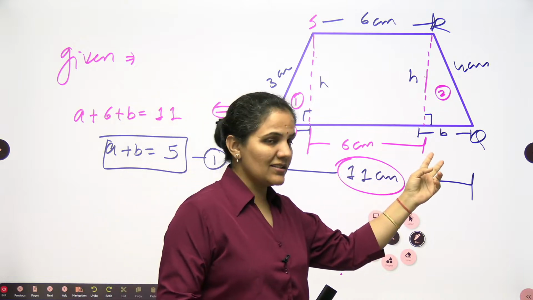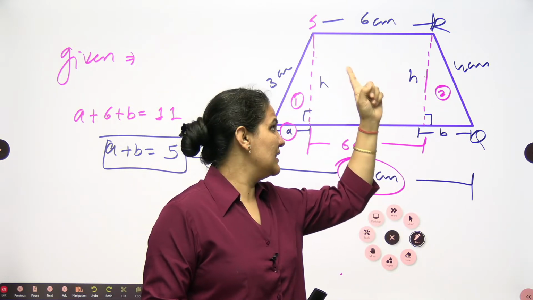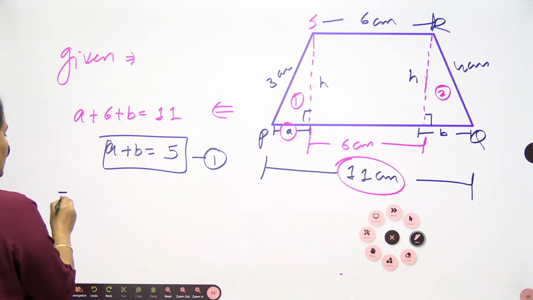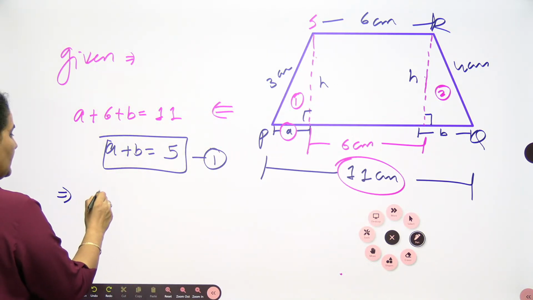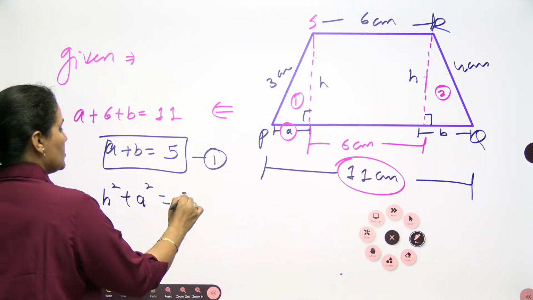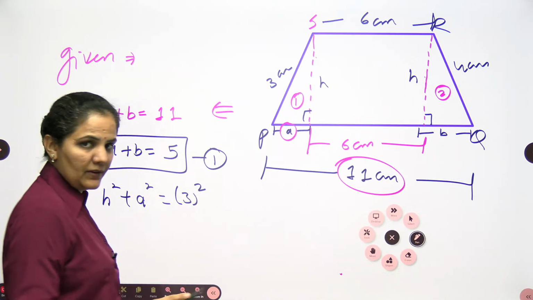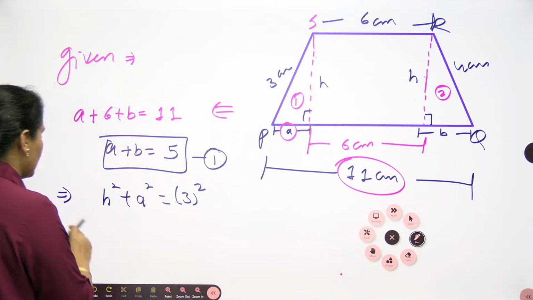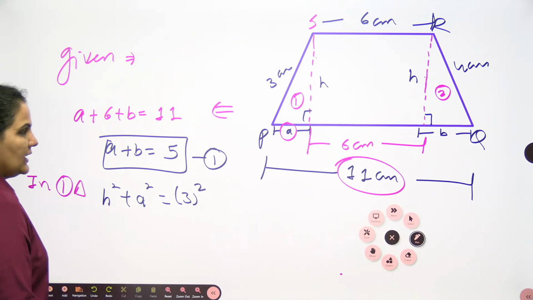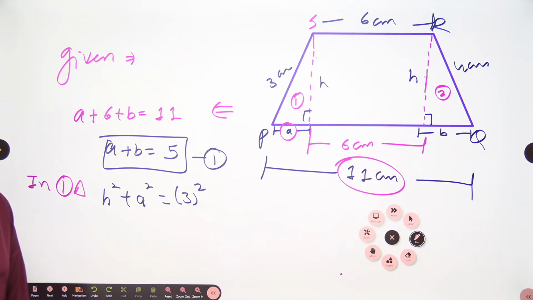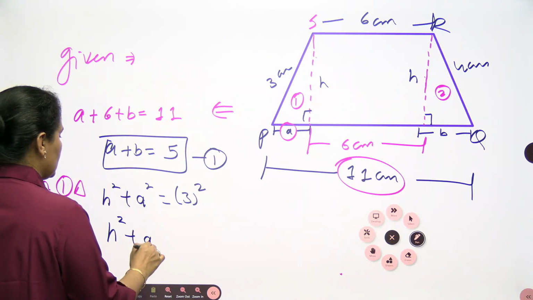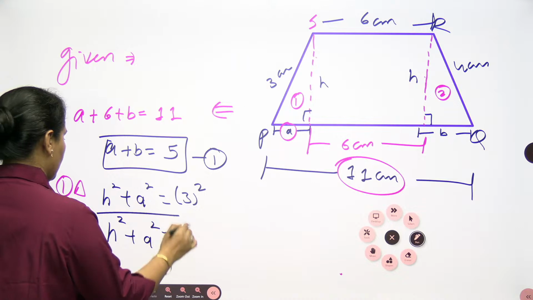Here also the base is B, perpendicular is H and hypotenuse is 4. So in the first right angle triangle, we can write H square plus A square is equal to 3 square. So can I write directly from here H square plus A square is equal to 9? Definitely.